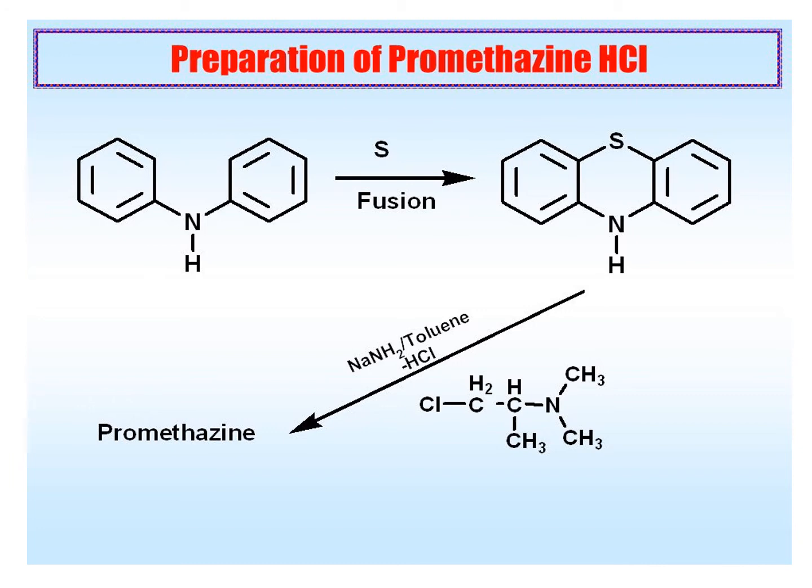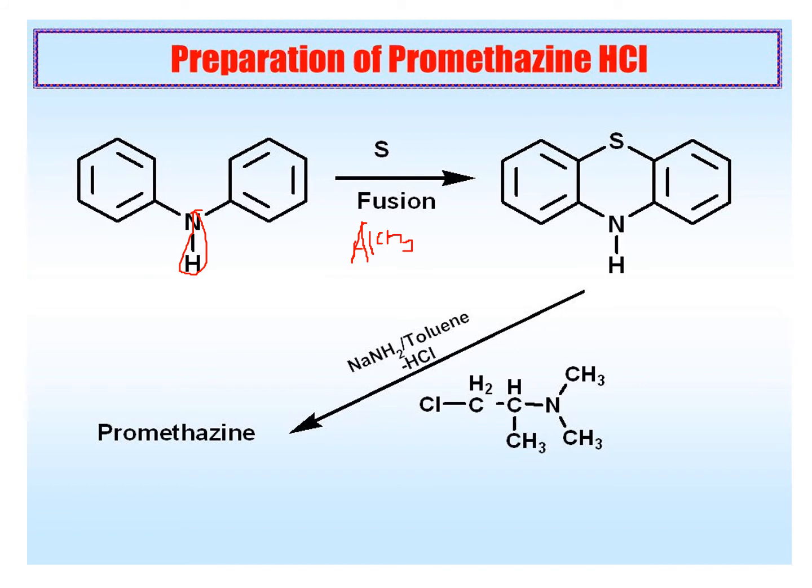This has two phenyl groups, so we say diphenyl, and it is attached with an amino group, so we are saying diphenylamine. This diphenylamine undergoes a fusion reaction with sulfur in the presence of aluminium chloride, and we will get a new compound, that is the phenothiazine ring.